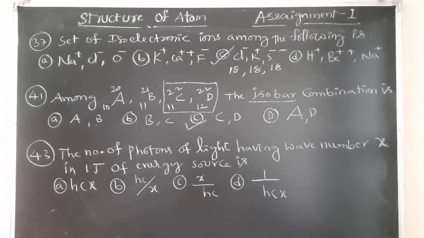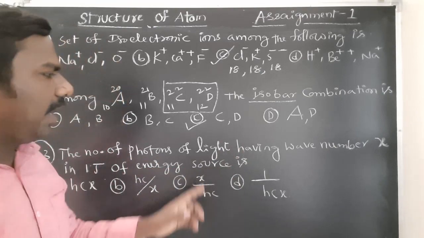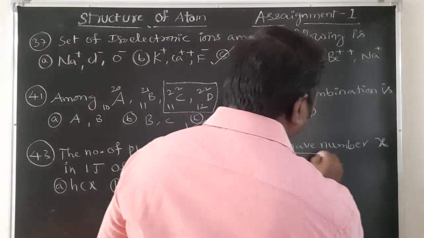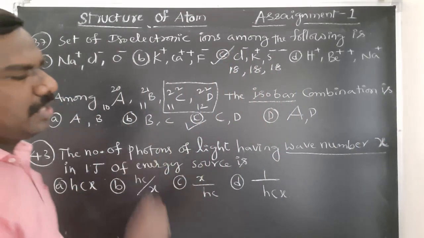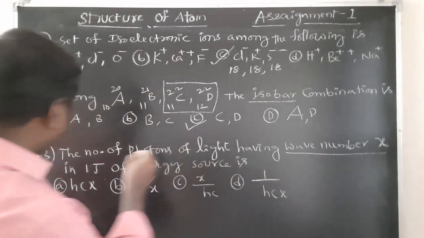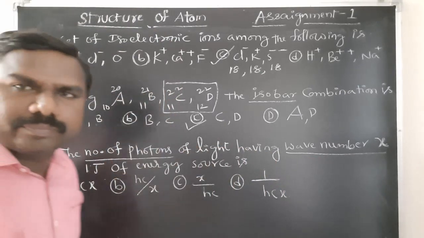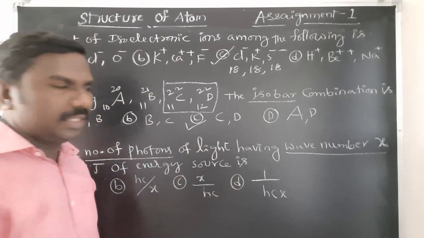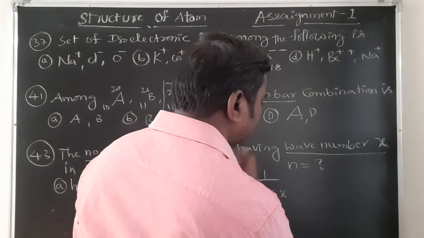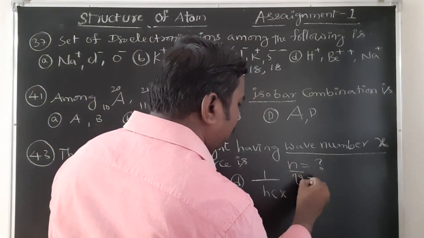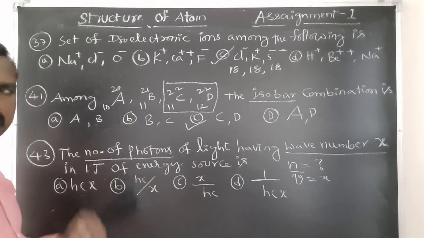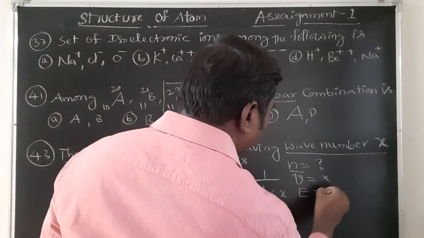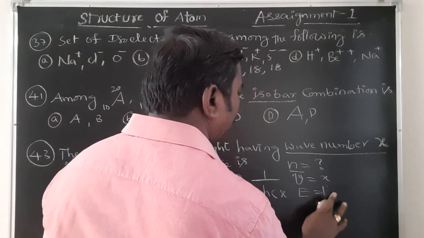Next, bit number 43. The number of photons of light having wave number X in 1 joule of energy source, students, number of photons they are asking. Number of photons is how much? N is your question. Wave number is indicated by nu bar is equal to X. Getting? Next, energy is 1 joule. E is equal to 1 joule.